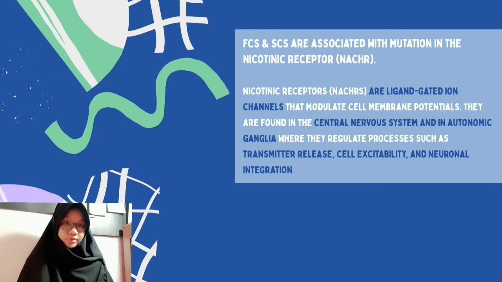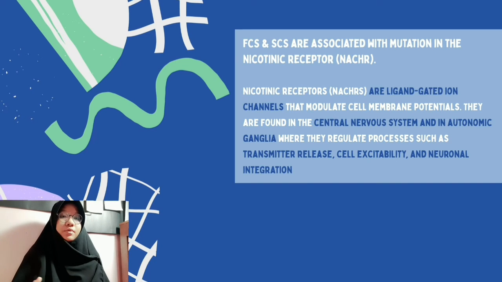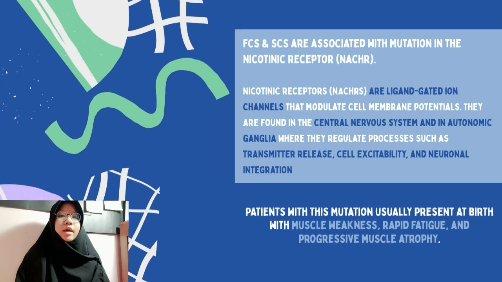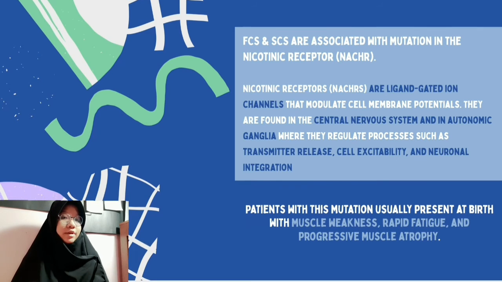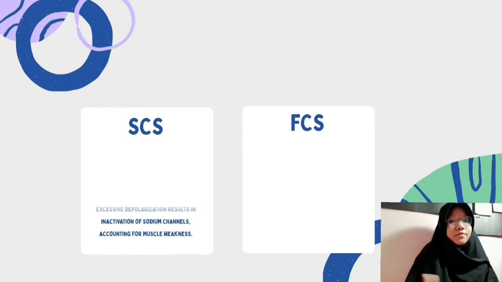Here I'm going to add a little bit of explanation. As mentioned before, fast channel syndrome and slow channel syndrome are associated with mutation in the nicotinic receptor. Nicotinic receptors are located at the neuromuscular junctions of somatic muscles, and they are responsible for muscular contraction as well as neuromuscular signaling. Patients with this mutation usually present at birth with muscle weakness, rapid fatigue, and progressive muscle atrophy. Here I'm going to explain what is actually happening in slow channel syndrome and fast channel syndrome.